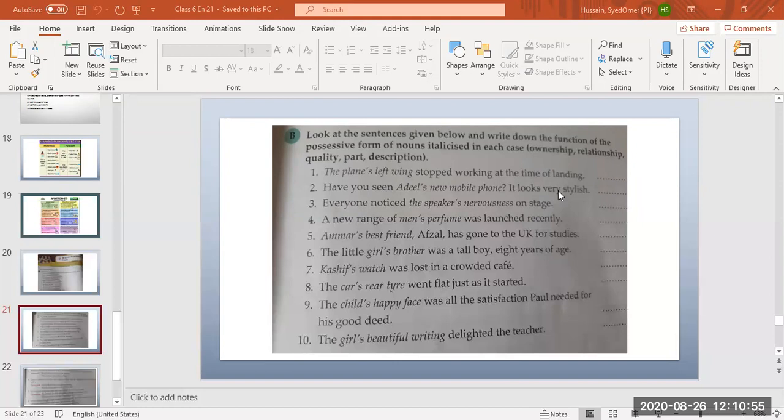A new range of men's perfume was launched recently. Part? It's men's perfume. Description. Okay. Yes. Number 5. Ahmed Raza. Number 5.